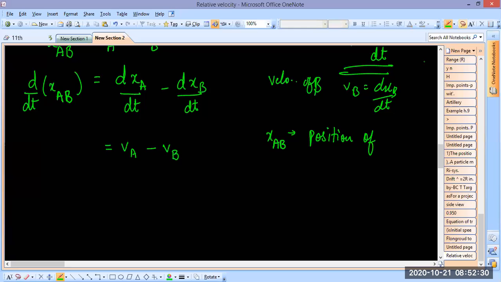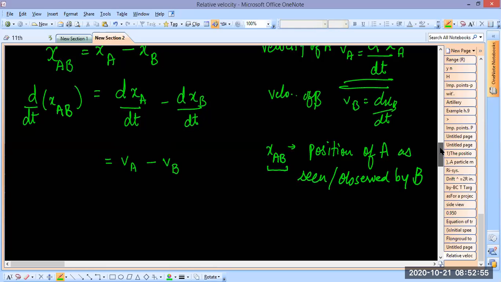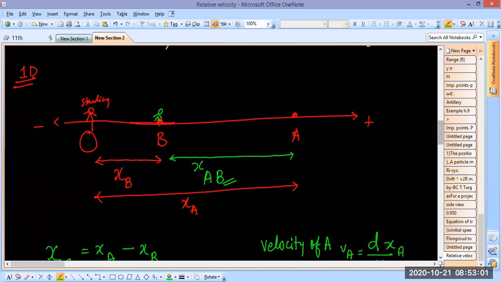So what is the meaning of the symbol x_AB? It means position of A as seen or observed by B. If you imagine this were you, then you might be saying something like, A is 10 meters in front of me.